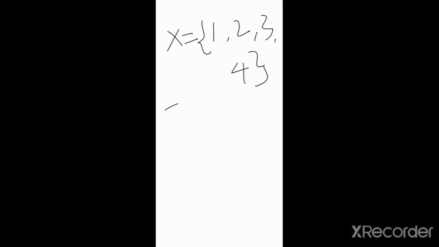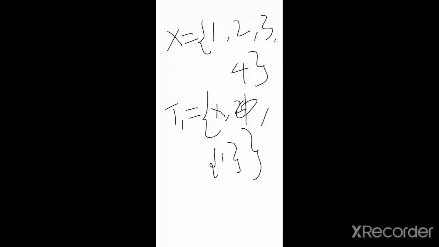I will call it T1. T1 containing X, which is better to take first. X, I will take 5, the empty set, and I will take one singleton set {1}. So now tell me, T1 equal to {X, 5, {1}}. Is it a topology? Those who understood, you can message. So here T1 contains X, 5, {1}.